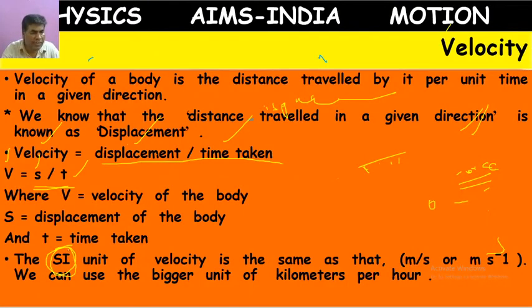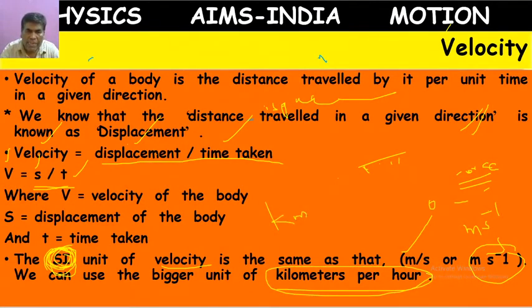International System of Units. In olden days we had FPS, CGS, MKS systems. Now all countries follow the SI system. According to it, the unit of velocity is meter per second, or m s^-1, or kilometers per hour, written as kmph.